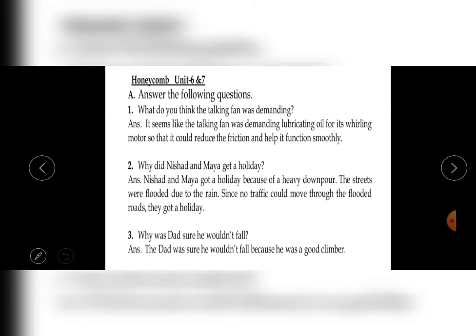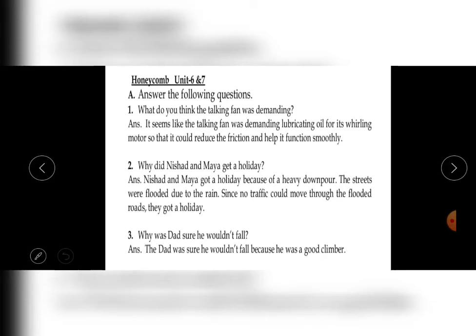Now students, the talkative fan we have already completed in a previous exam also. So in this talking fan, I hope that you are very clear that this talking fan did not want anything. This talking fan just wanted a few drops of oil to run once again very smoothly. So this talking fan was just demanding oil in its whirling motor to run smoothly.